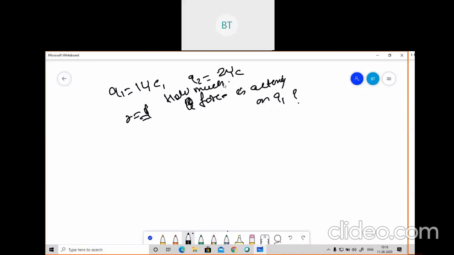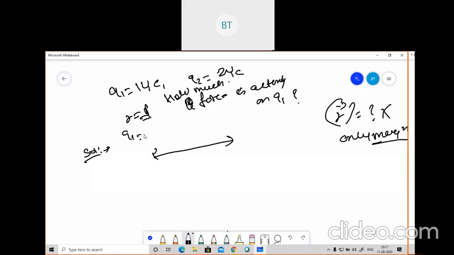If the position vector is not given, that is, r vector is not given, in this case we'll calculate only the magnitude. If the question is how much force is acting on Q1, we'll try to solve this problem. Suppose this is our problem: Q1 is given as 1 microcoulomb, Q2 is given as 2 microcoulomb, and the distance between them is r. I'll just substitute the formula.